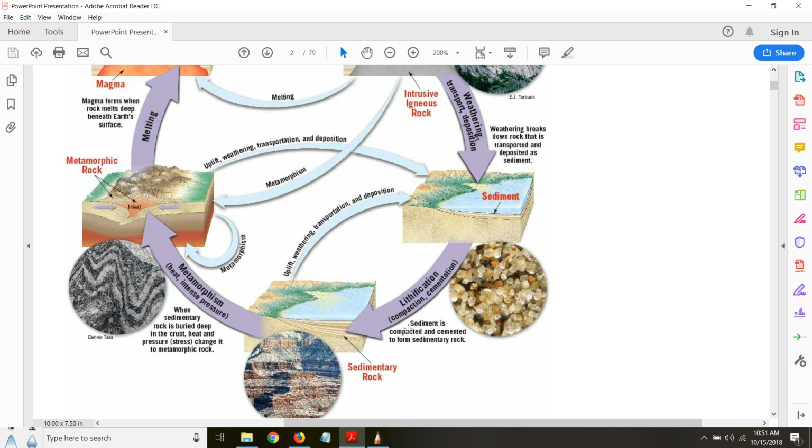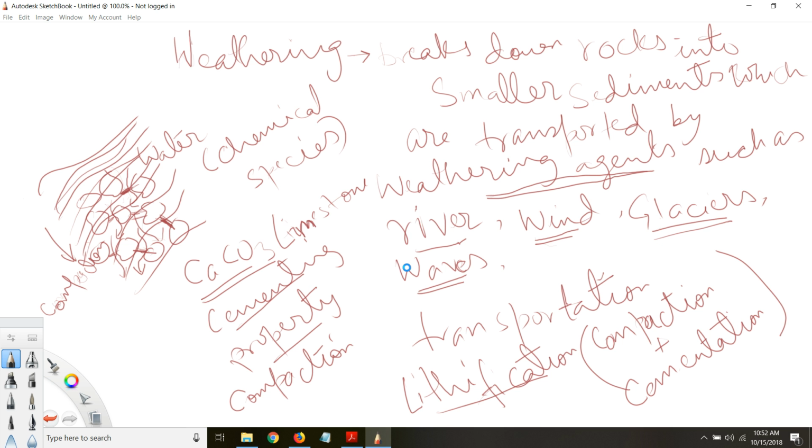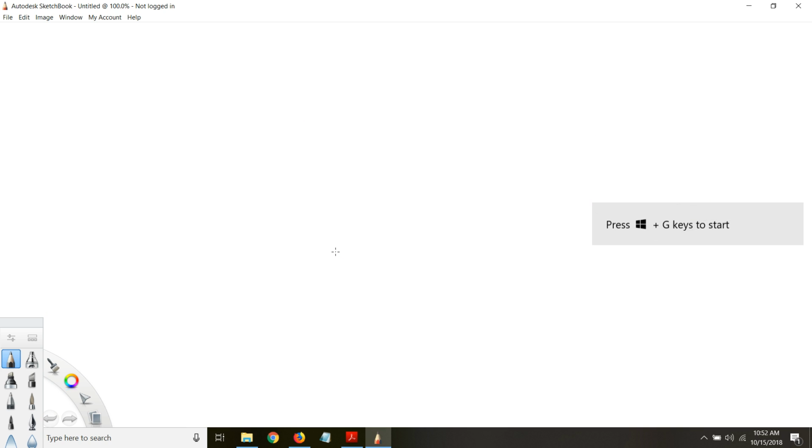Okay, so now going forward, here is another transformation process called metamorphism. This is about this layer of rocks. So we saw that these are the layers of different rocks we have.